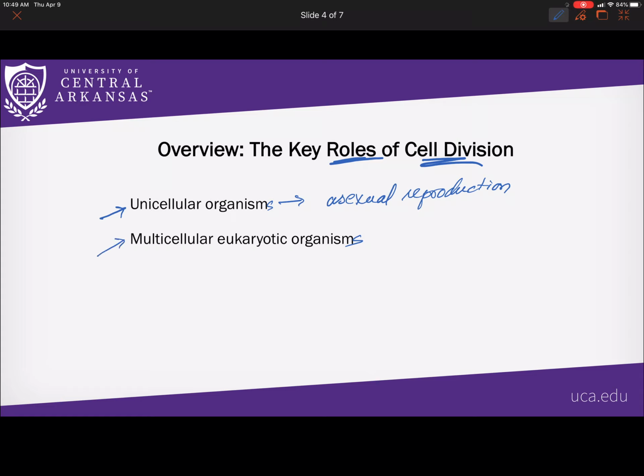Now, in multicellular organisms, like all the others we know, which is trees, humans, animals, fungi, they're all multicellular eukaryotic organisms. Here cell division is for growth, maintenance, and repair of cells and tissues.